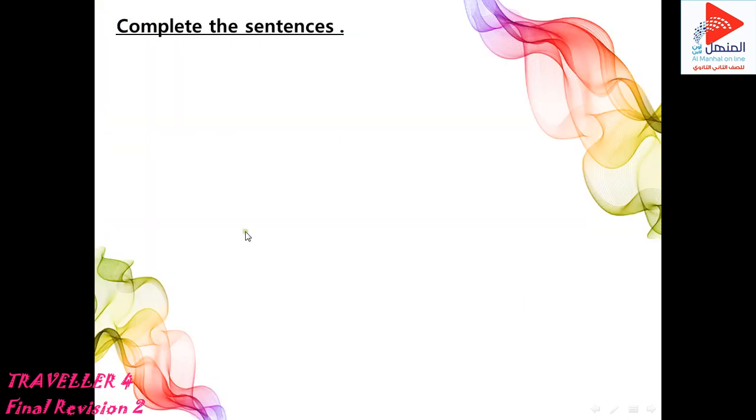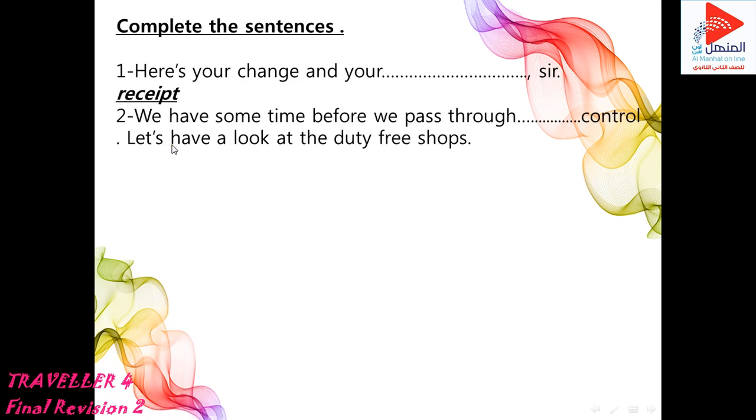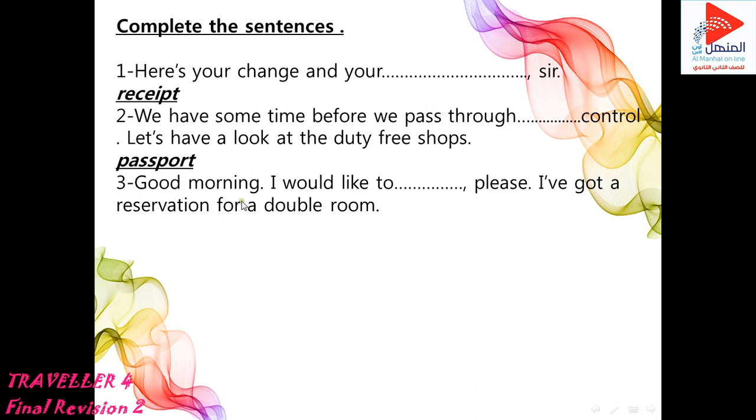Okay. Now we will go to the vocab on this unit, some vocab from this unit. We have in here an exercise about vocabulary. Number 1. Here is your change and your space. Yes, and your receipt. Number 2. We have some time before we pass through space control. Let's have a look at the duty-free shops. Yes, excellent. Passport. We have some time before we pass through passport control.